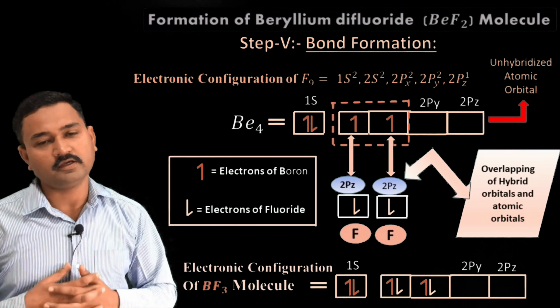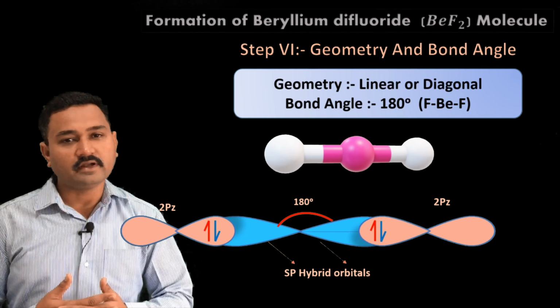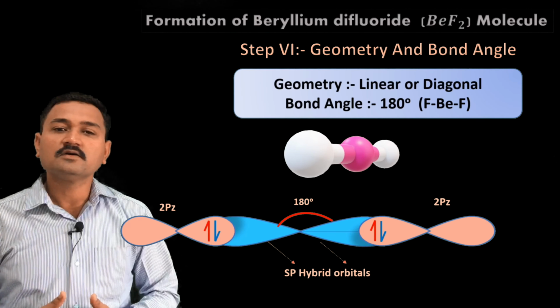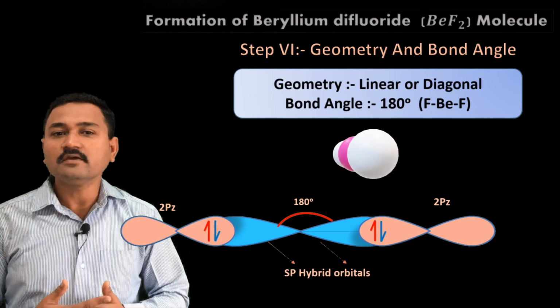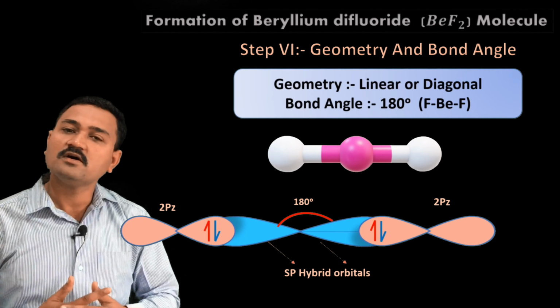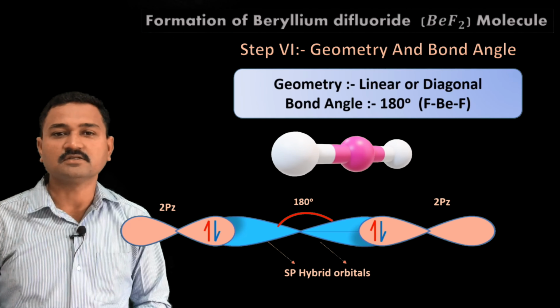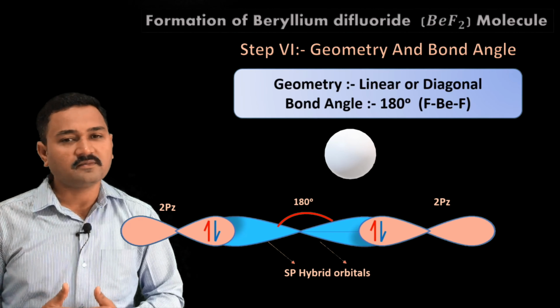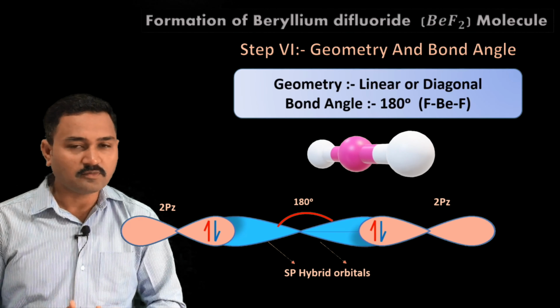Now the last step, that is the geometry and the bond angle. The geometry is found to be linear or diagonal, and the bond angle, that is the F-Be-F bond angle, is 180 degrees, which I have shown in this diagrammatic representation. So this is about the formation of the beryllium difluoride molecule.